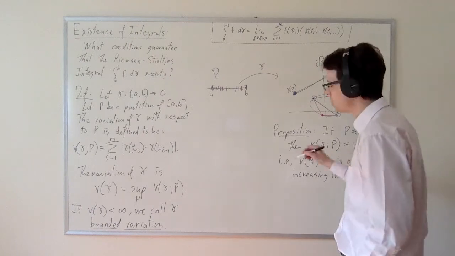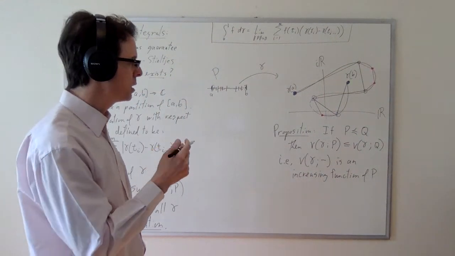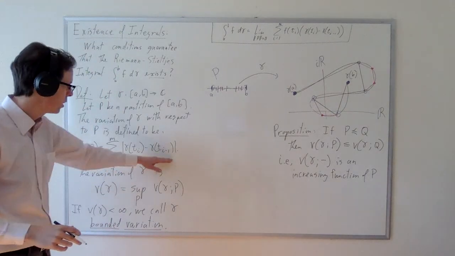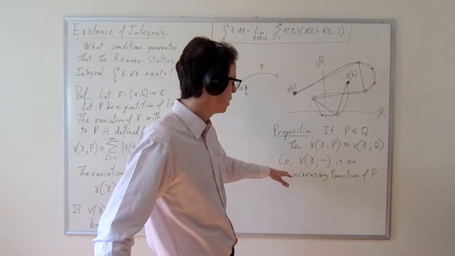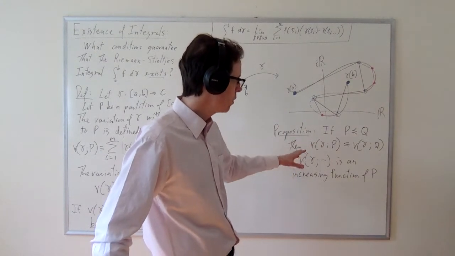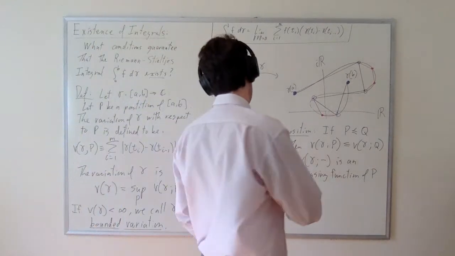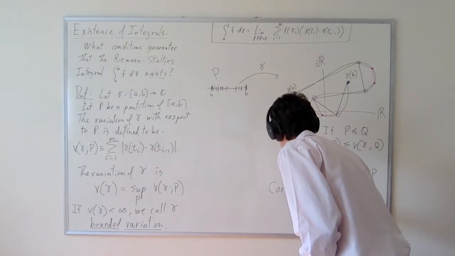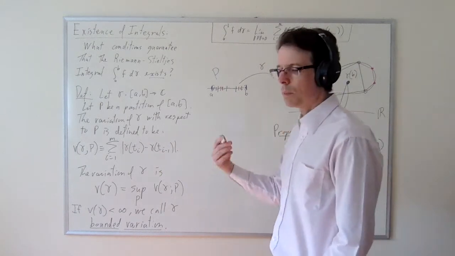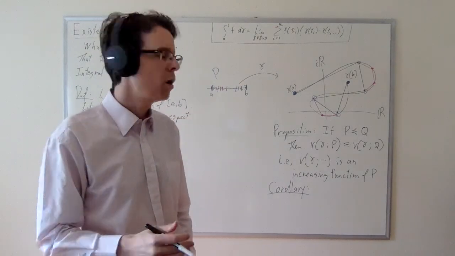It's a function that takes partitions as input and gives real numbers as output, and non-negative real numbers, because these are all non-negative reals in the sum. And it's an increasing function. And because it's an increasing function, then we can conclude that if it has a limit, that limit is its supremum. So the corollary of this, and we prove this generally about limits and suprema of functions defined on partitions.